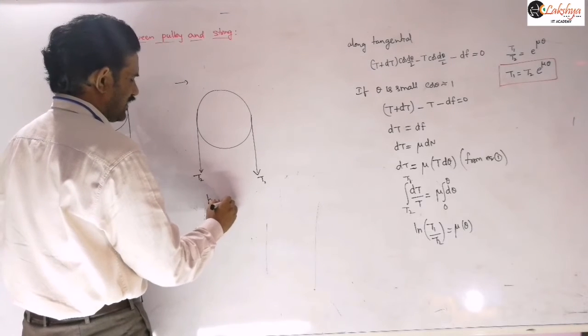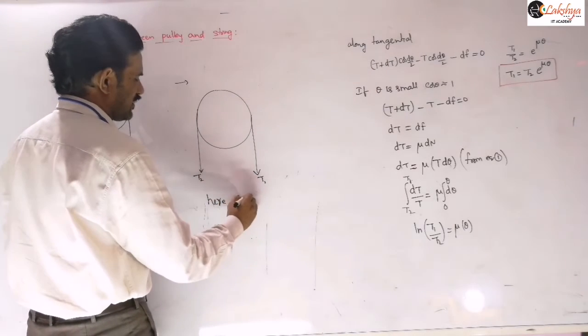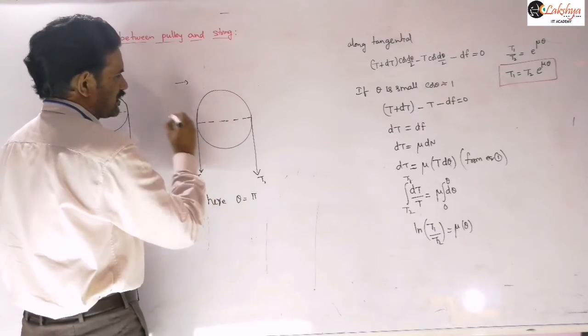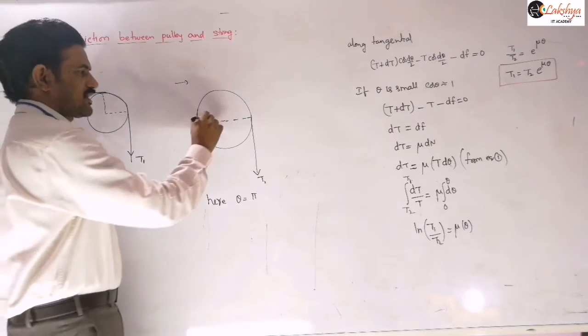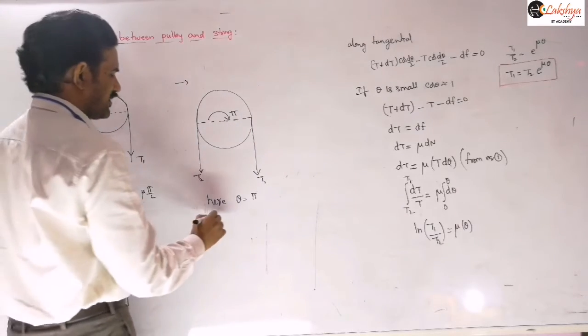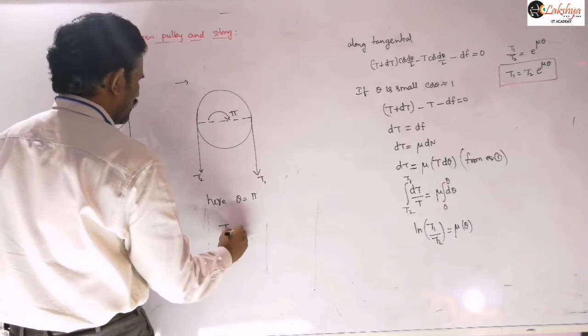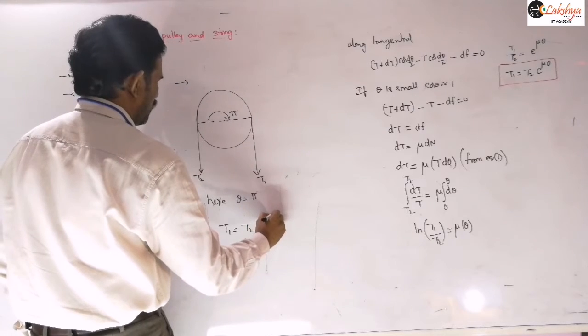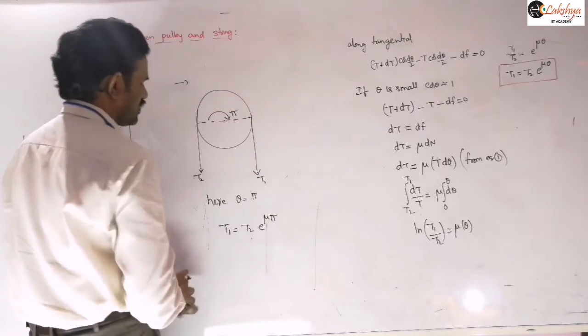Therefore in this case the theta value we can take as pi. That means it is in contact here and stays in contact until here, so this angle you can take as pi, right? So the T1 value we can write as T2 into e power mu into pi. So this will be the expression.